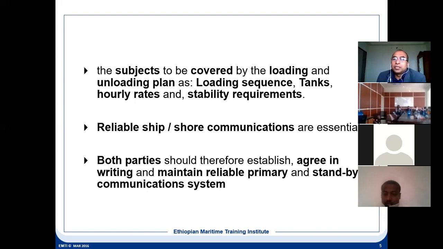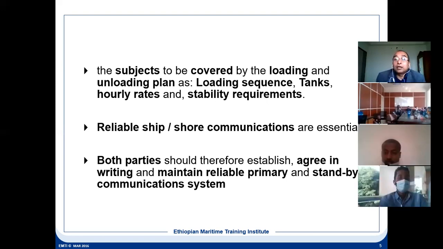Now, what are the subjects to be covered during the loading and unloading? Loading sequence. One of the sequences you have seen, according to the tank sequence, will be according to when the main pump will stop. All this sequence is there in the loading plan. Then tank hourly rate, which means tanks also have to be identified, which tanks as per the sequence will be filled up. Then hourly rate.